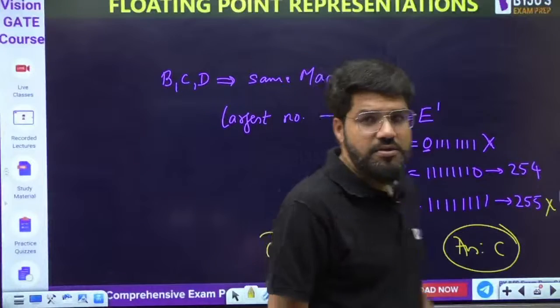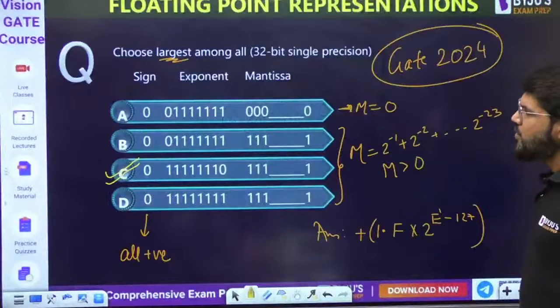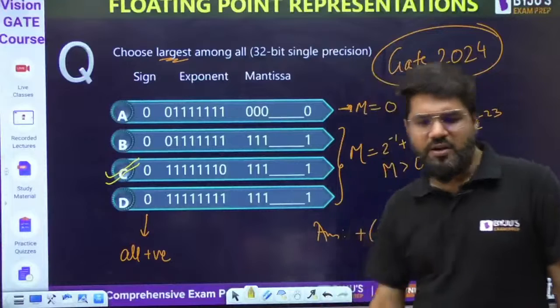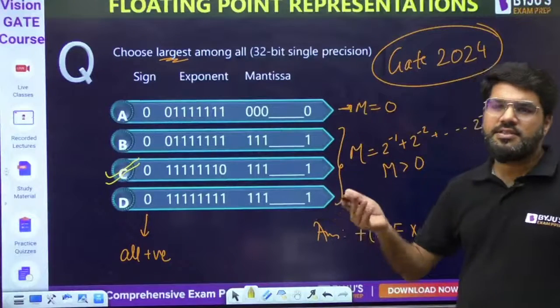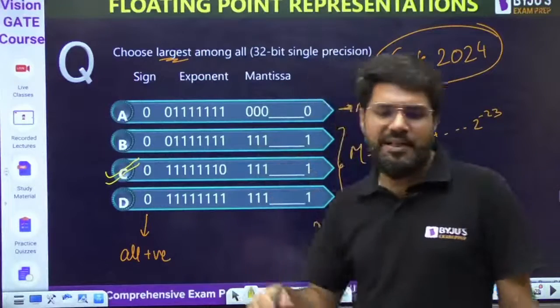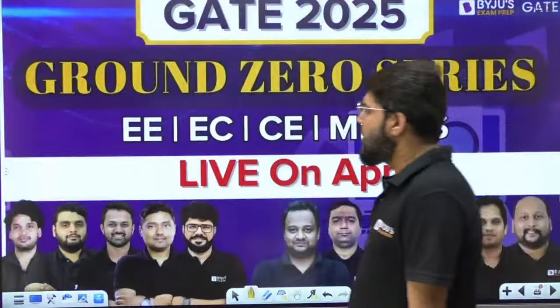So this is the answer. Such questions can be of a variety: division, choosing the largest, converting floating point to decimal, or decimal to floating point, all those things we have been discussing. Okay, we are done.